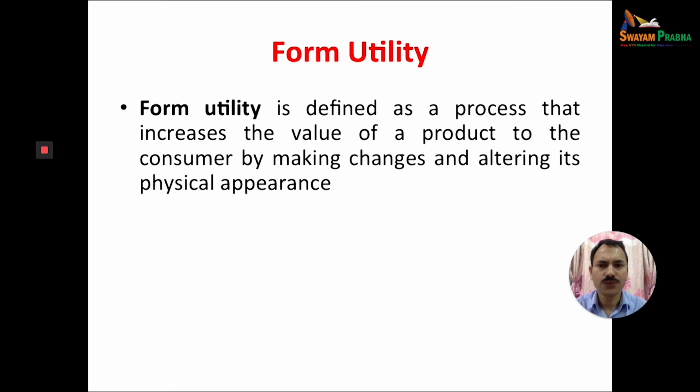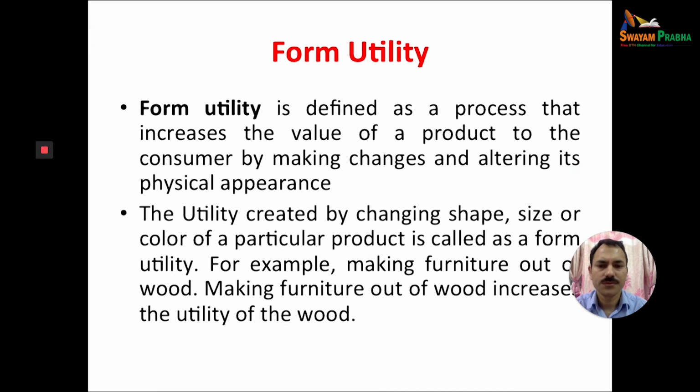First, the form utility. Form utility is a process that increases the value of a product to the consumer by making changes or altering its physical appearance. When a person alters a commodity, that is called form utility.